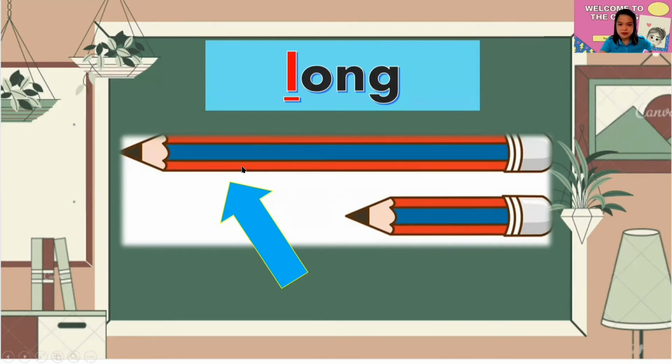Again, long. Meaning, if this one is long, well, this one will be called as short. So, if it is like this, then it is short. When it is longer, then we will say long. Okay, everybody, long. Very good.